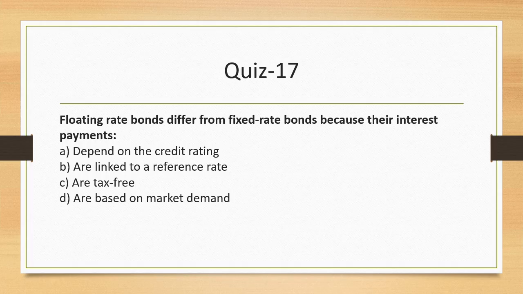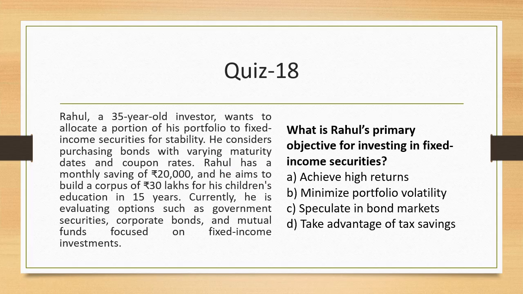Floating rate bonds differ from fixed rate bonds because their interest payment depends upon credit rating. No. Tax free? No. Based on market demand? No. So what is the answer? They are linked to a reference rate. Reference rate means when you buy a floating rate bond, it may be linked to MIBOR, or any other reference rate which is available. Correct? So let us move to question number 18, which is a small case, and then we have 3 questions that will come.